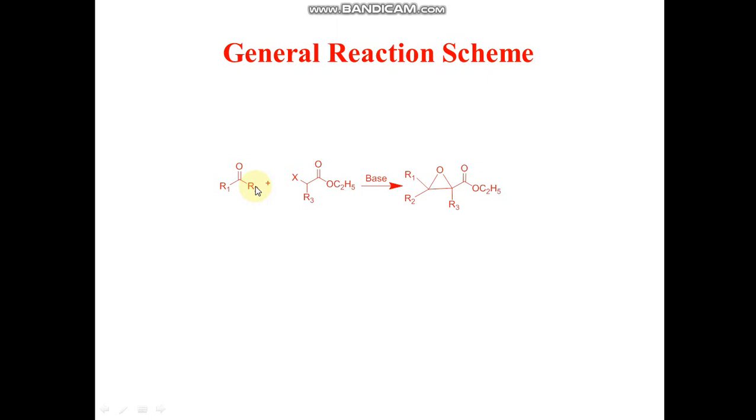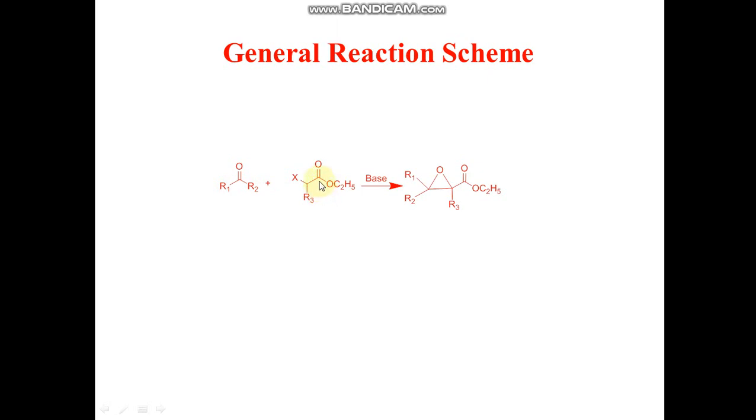In this slide, you can see the general reaction scheme of Darzens condensation. You can see here that there are two compounds which are reacting with each other in the presence of a very strong base. The first compound is a carbonyl compound that may be an aldehyde or ketone. The second compound is an alpha haloester.